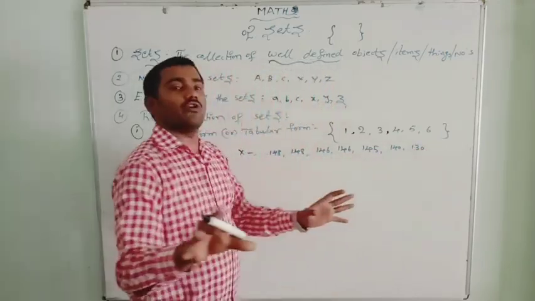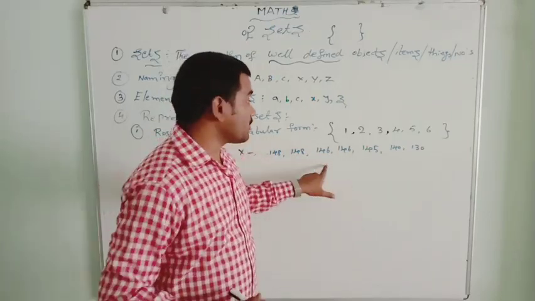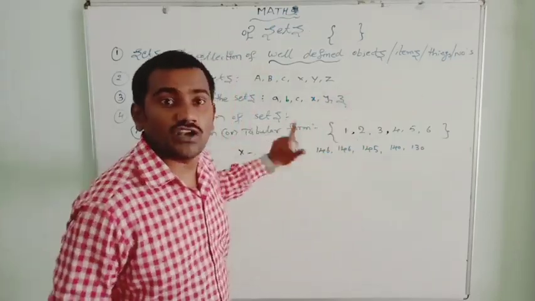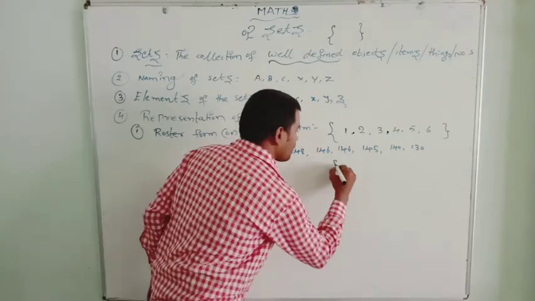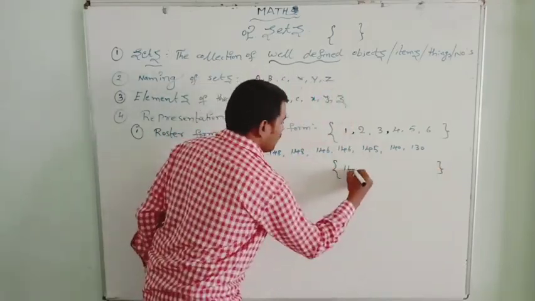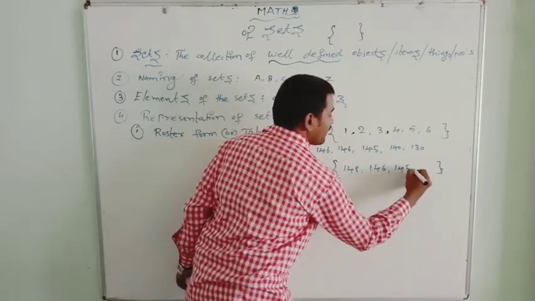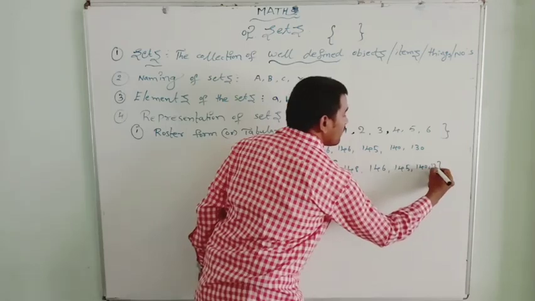These are the marks scored by the children out of 150 in FA1. Then how do we represent this in a set by the roster form? Let's see. Here I can write 150, 148, 146, 145, 140, 130.